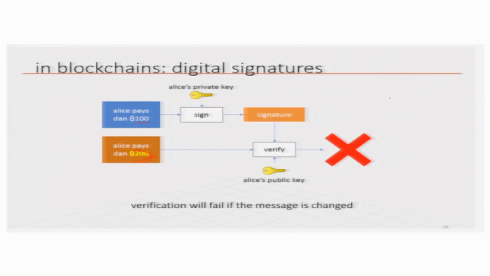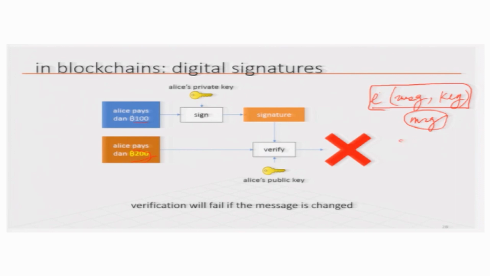They basically take the transaction message and then apply the private key and encrypt it, right. And this encryption is with the private key of Alice. So, with the public key somebody should be able to open it and then they will get the message back, right. So, therefore, if the message is forged by somebody, they have to also forge Alice's signature.